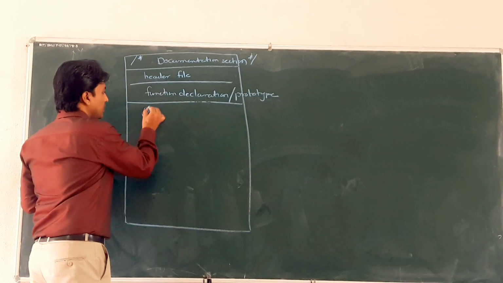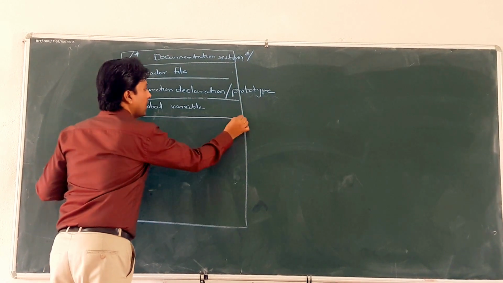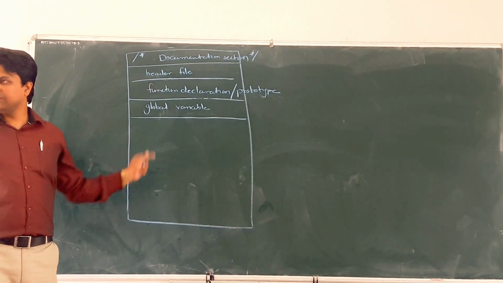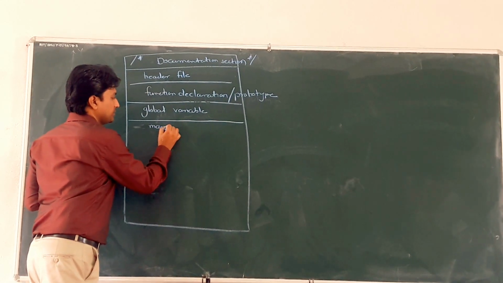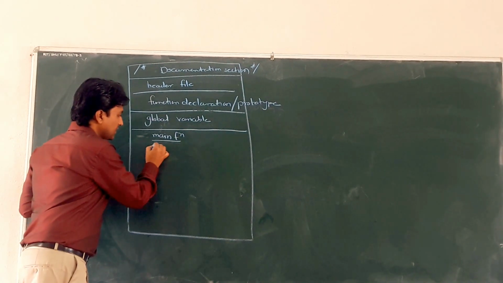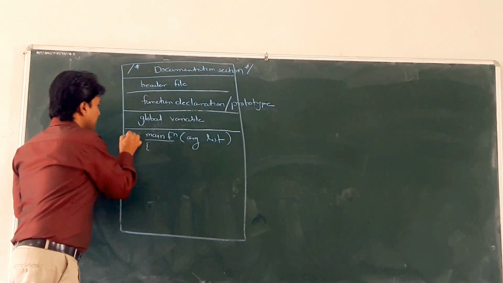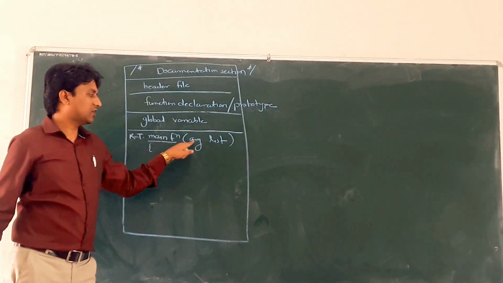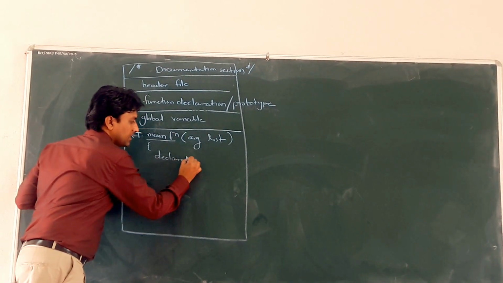After that, global variables. If we use global variables, they go right above the main function. So it is the global variable section. Next is the main function. What does the main function contain? Here is the return type, the function name, that is main, and the argument list. Then declaration statements.